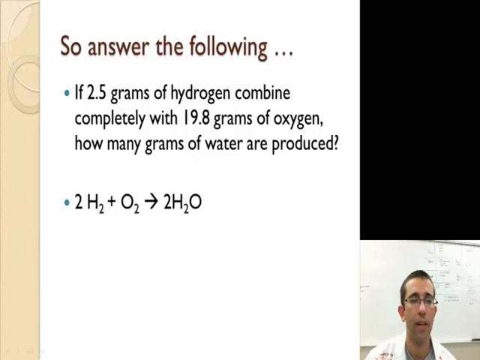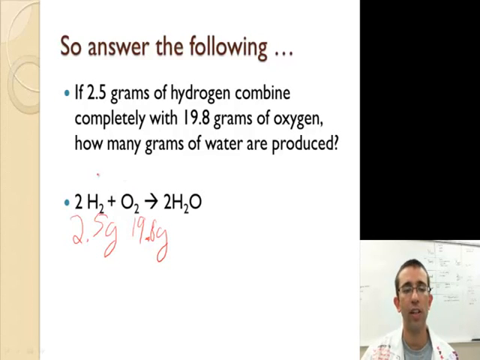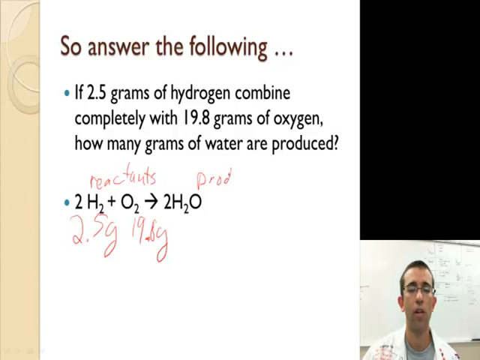So here's an example. If we have 2.5 grams of hydrogen, I'm going to write it over here, 2.5 grams of hydrogen, and you get 19.8 grams of oxygen. These are our starting bits. If you remember, these are called reactants. And they're going to make our product, water. So if this is how much we start with, how much water are we going to make?